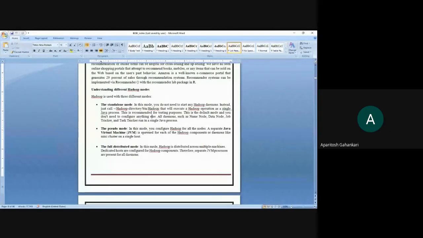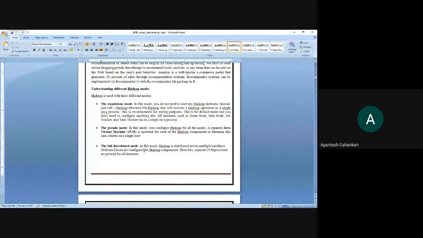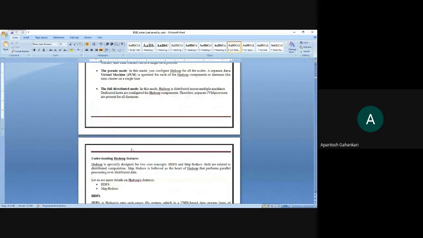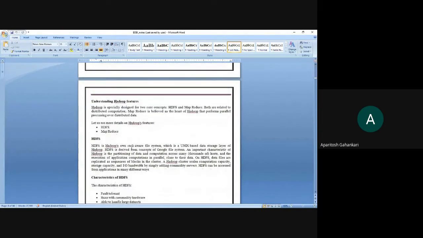That is there. These are the three different modes: standalone mode, pseudo mode, and the full distributed mode. Now moving further, we are going to understand the two important aspects regarding Hadoop. It has two core components, HDFS and MapReduce. Both are related to distributed computing.